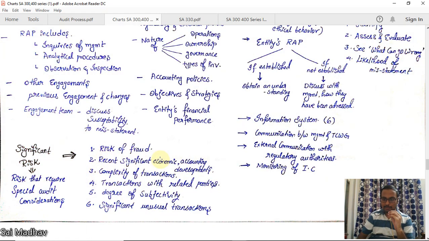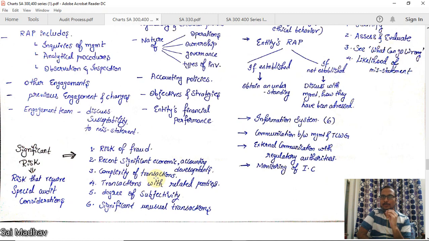Risk of fraud. In some areas, there is a high chance of fraud, so you'll be focusing on that. Recent significant economic or accounting developments, for example, introduction of Ind AS or GST, there is a high chance that the entity will do wrong in those areas. Complexity of transactions. See, there are some complex transactions which are not usual.